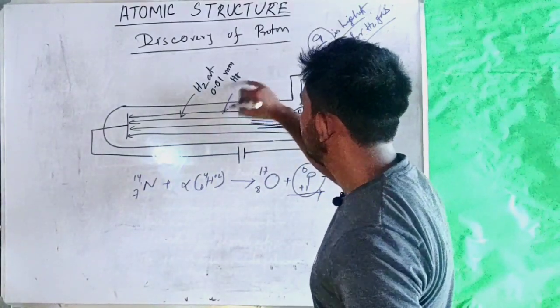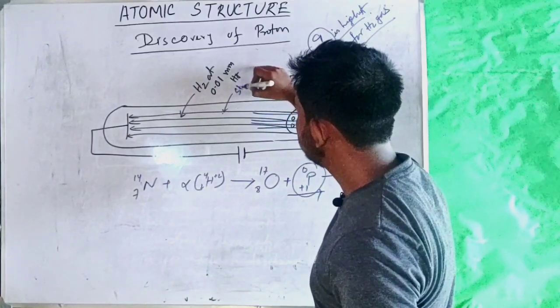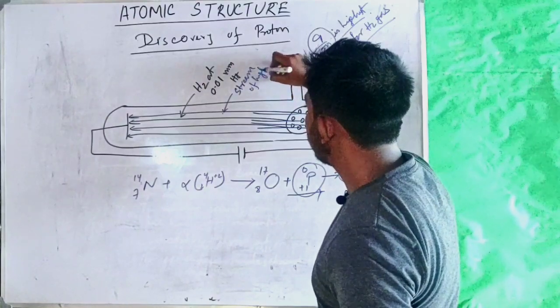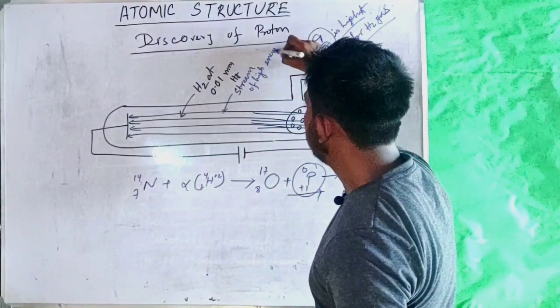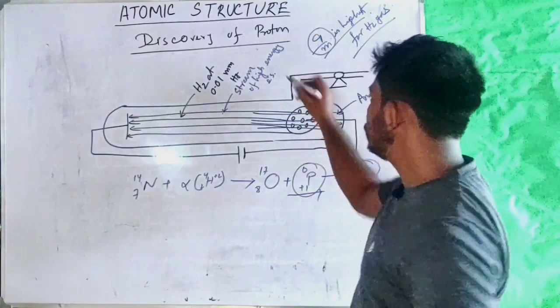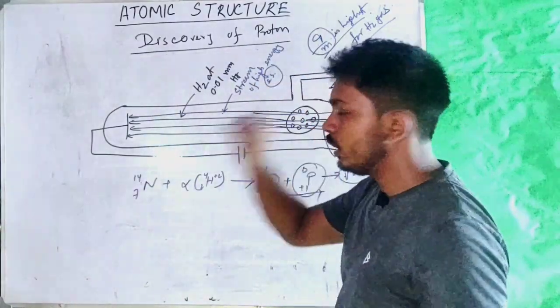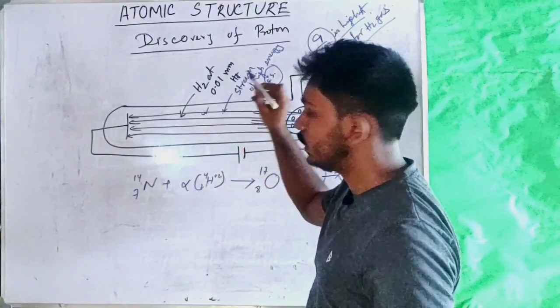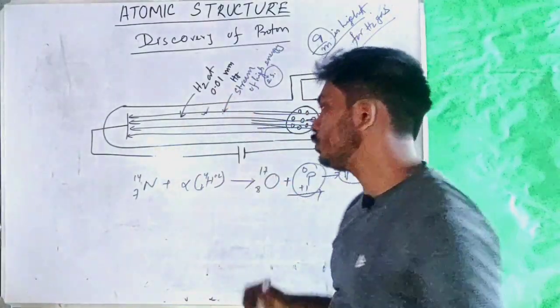So these were the stream of high energy electrons. So these electrons were hitting the gas molecules present inside this discharge tube.